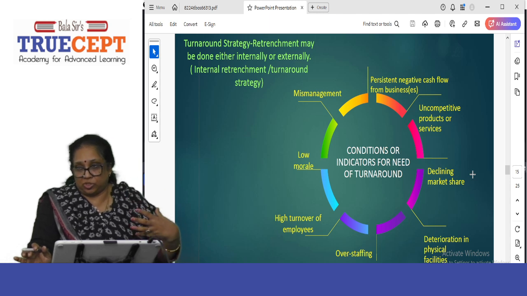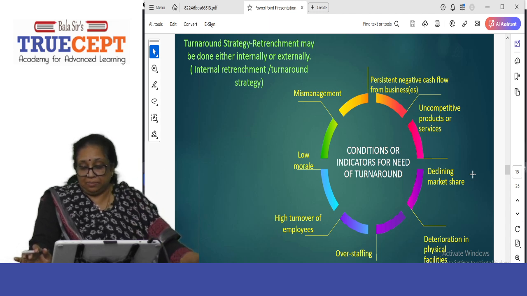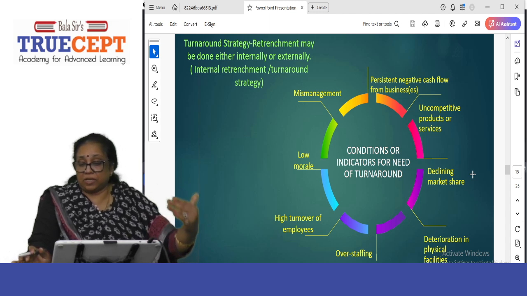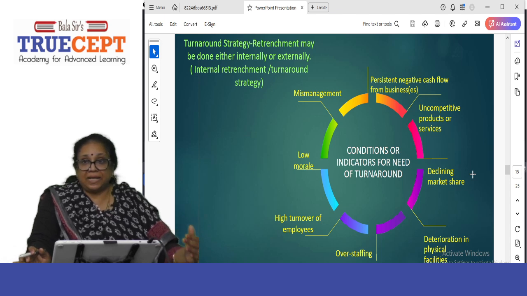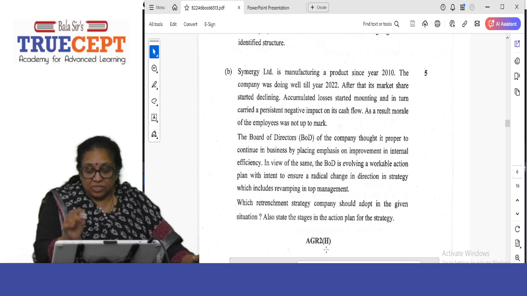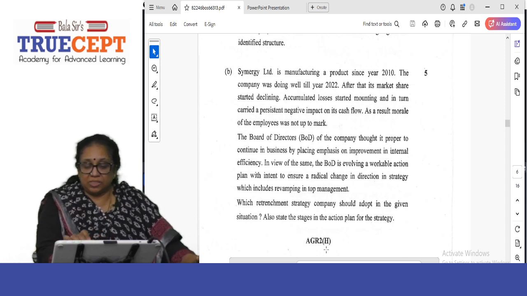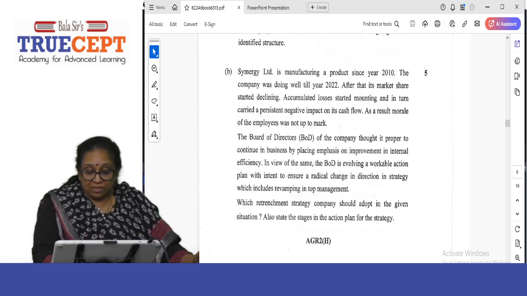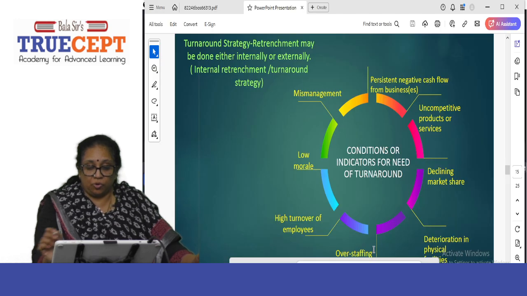So these are your three keywords from which you are going to look at the internal retrenchment turnaround strategy. So Synergy Limited is suffering from persistent negative cash flow from its business, which may have been the result of uncompetitive products or services. They are having a declining market share, which has led to accumulated losses. And there is low morale of the employees. If you see, all the three points are there. Market share has started declining. Accumulated losses started mounting. Persistent negative impact on its cash flow. As a result, morale of the employees is not up to mark. All the three. So what are you going to look for? You are going to look for this.